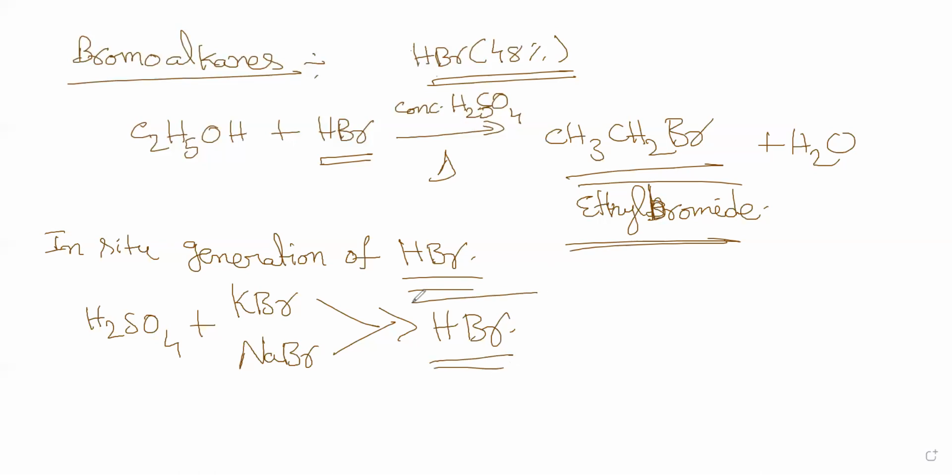They generate HBr within the reaction vessel itself. They will not pour the acid from outside. Such a thing is called in situ preparation. So they will take C2H5OH and add KBr or NaBr.